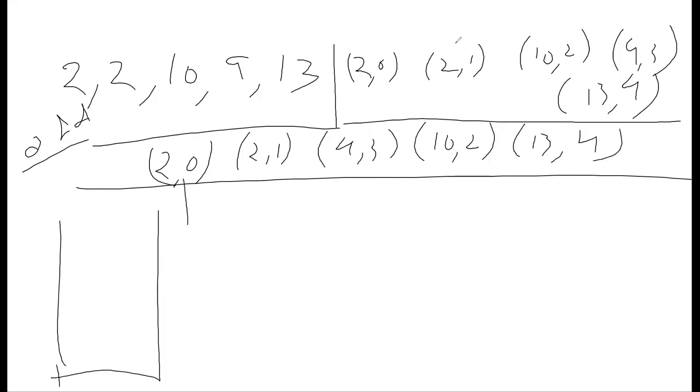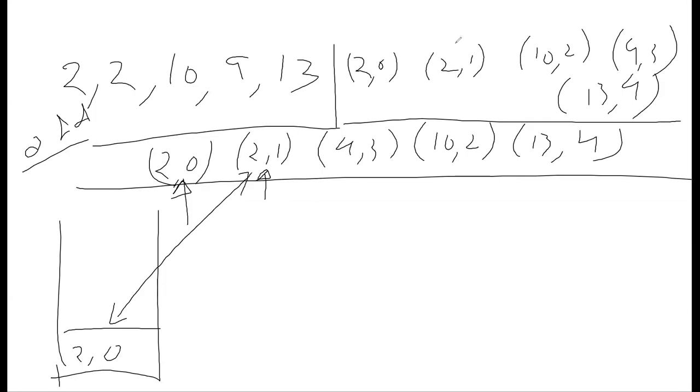Now I first come here and I know it's 2, 0 and there's nothing on the stack. So I'll just go ahead and put it there. Now I come to 2, 1. I can check this with the top of the stack. Will this 2, 1 be an answer for 2, 0? Is this value 2 greater than or equal to 2? Yes, one condition is satisfied.